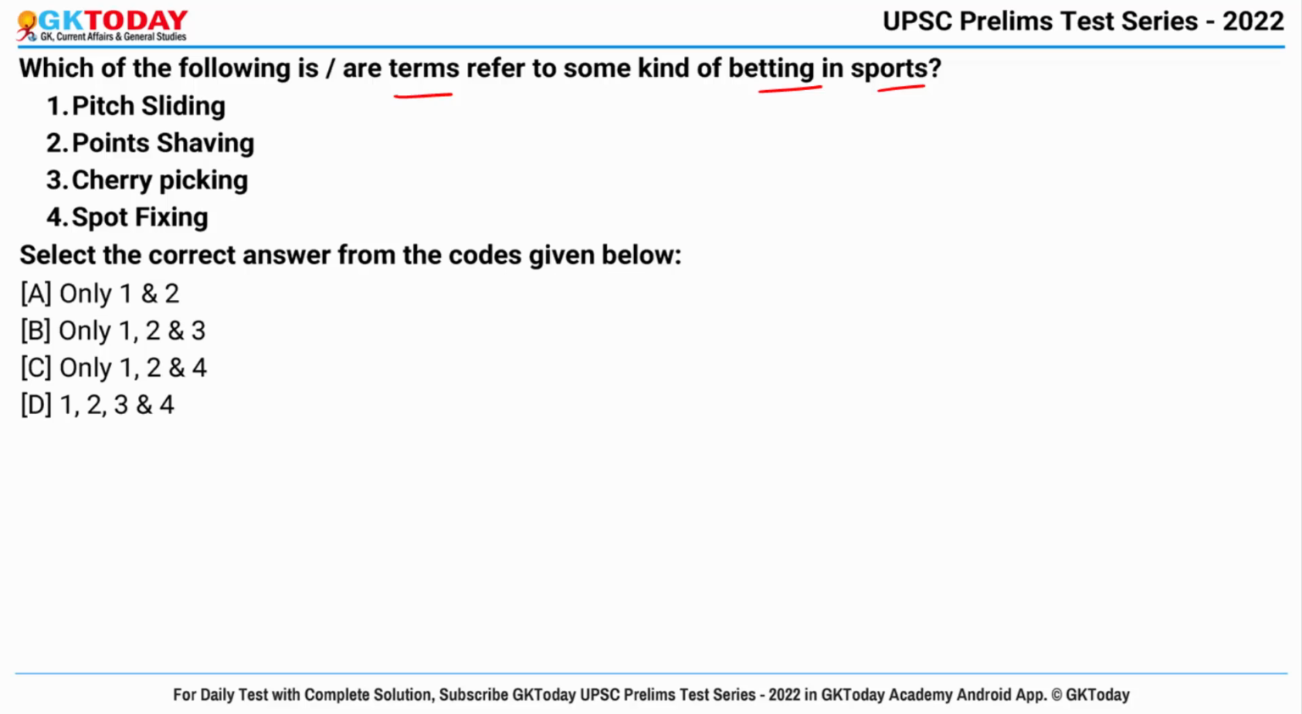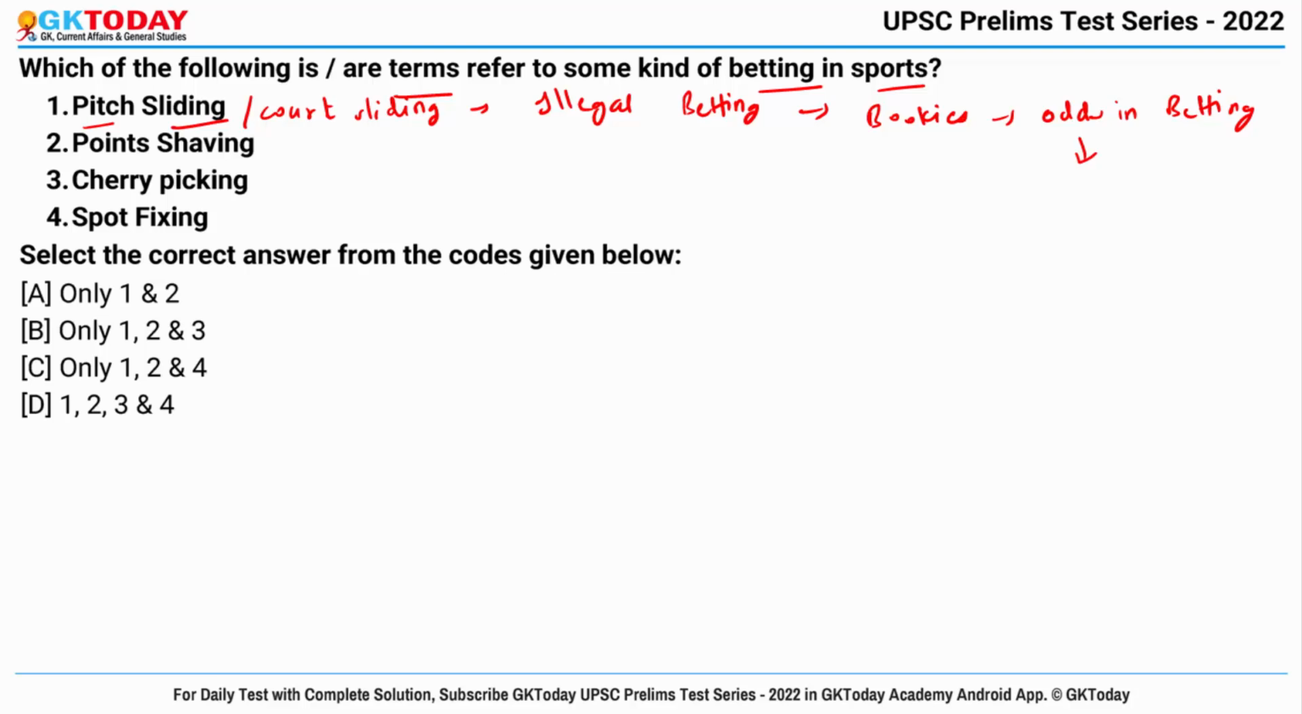Okay. First term is pitch sliding. What is this? Also you can say it as court sliding. Actually, it is an illegal betting in which someone inside a sport venue passes on match-related updates to the bookies who use the information to change the odds in betting. And the time lag between such immediate information and airing of the information on TV gives a window of opportunity for the bookies. Okay. So yes, this is related to betting.